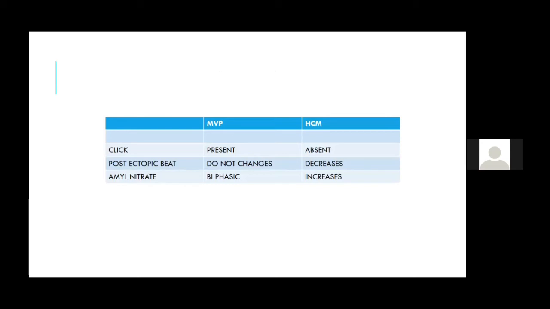However, it is only post-PVC that differs. Post-PVC, with the sudden increase in LV filling, the HCM murmur usually increases, whereas the mitral valve prolapse murmur doesn't change much. However, for practical purposes, you should always remember that all the things which increase the HCM murmur increase the mitral valve prolapse murmur also.